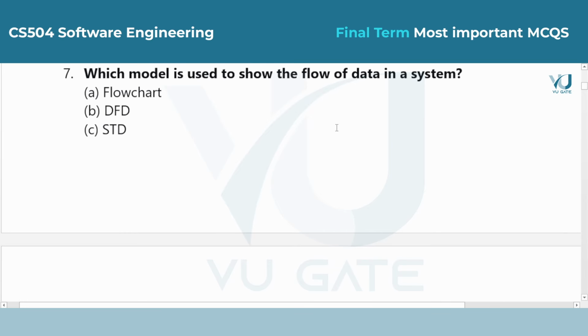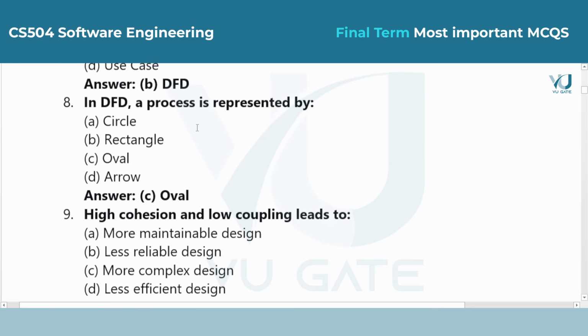Question 7. Which model is used to show the flow of data in a system? Answer is option B, DFD. A data flow diagram, or DFD, shows how information enters the system, how it is processed, and where it is stored. It does not show the timing or logic, just the movement of data.